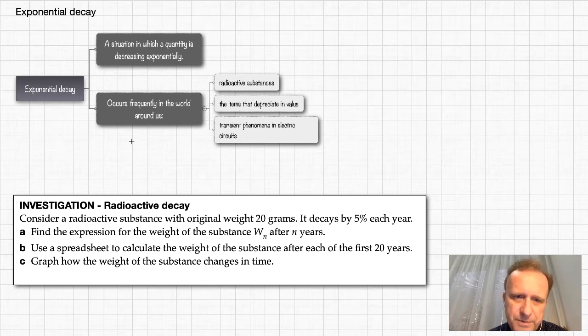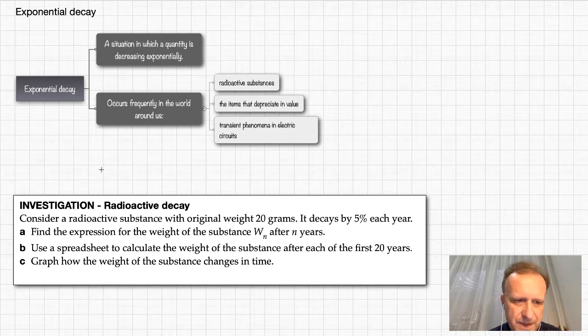So we talked about depreciation of assets or something that you have. Or another example of the exponential decay is the transient phenomena in electric circuits. You will encounter this in some of the exercises that follow. Okay, so let us start with the investigation.